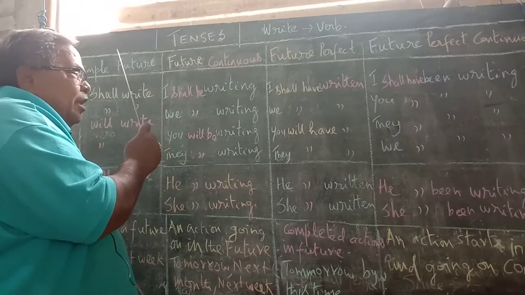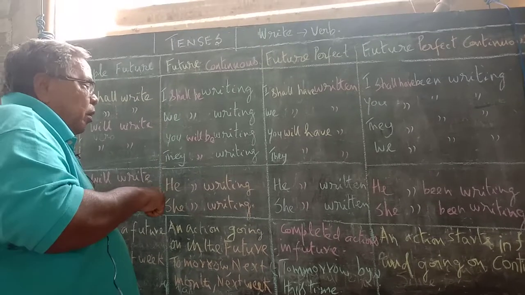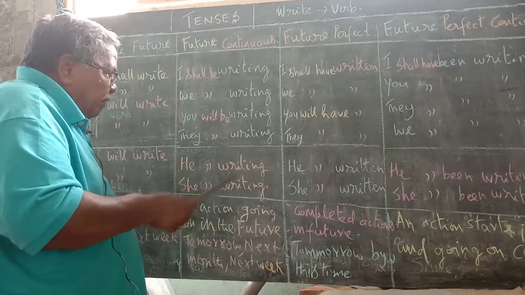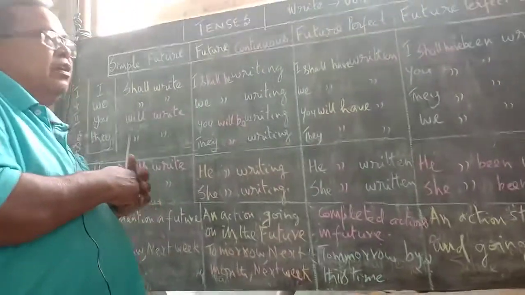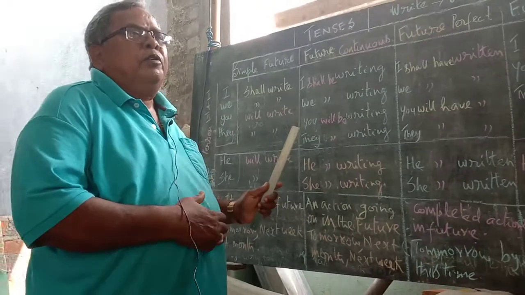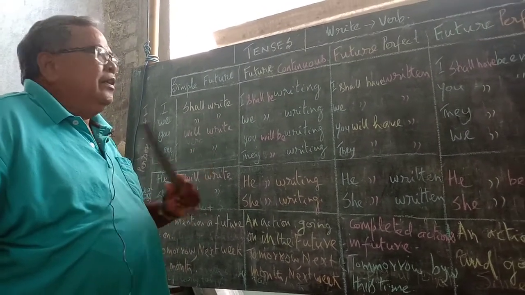For first person alone, shall be will come. For other pronouns, will be. If you practice in this way, automatically we will be able to learn how to use the future continuous tense in sentences.